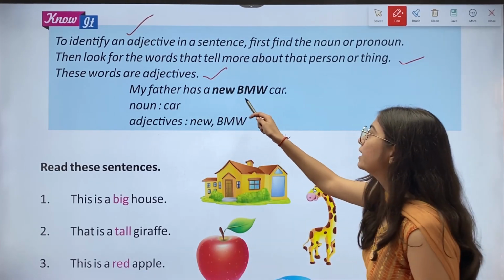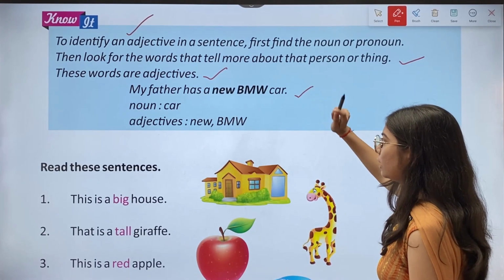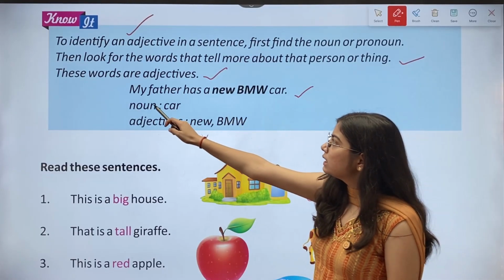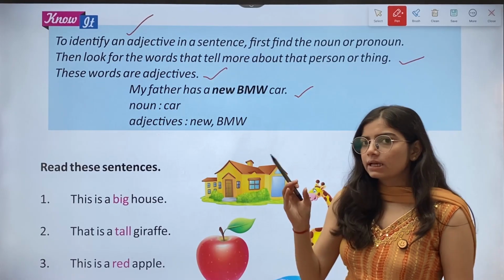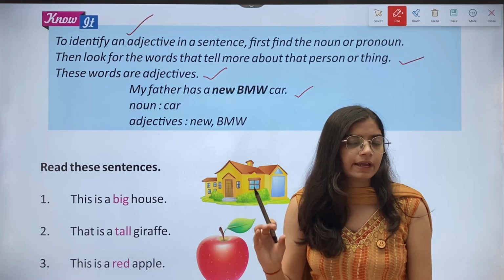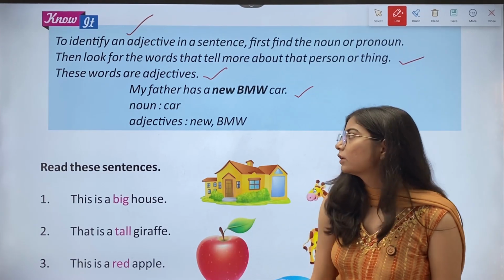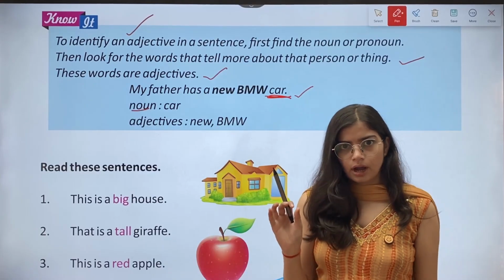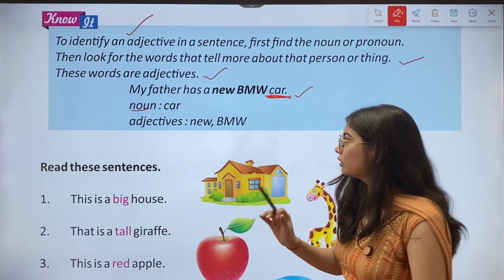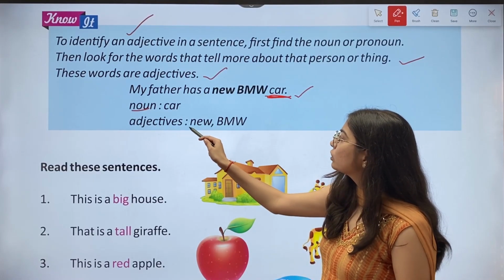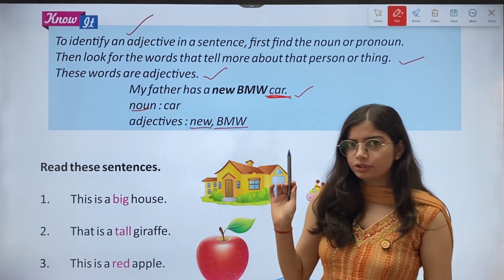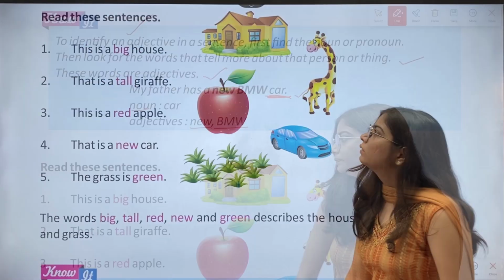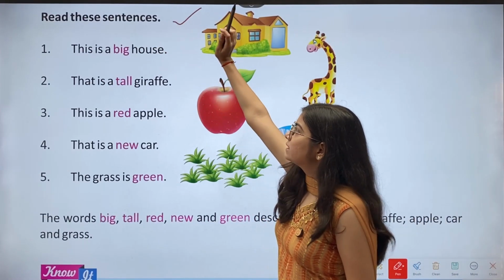My father has a new BMW car. So here you can see this is the sentence. Father के पास नई BMW car है. So here the noun is the car. कार जो है वो noun थे. Okay. Adjective जो है वो क्या है? New BMW.